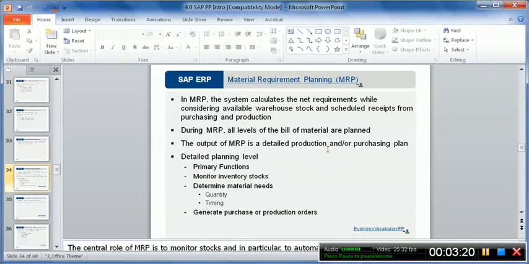When MRP is done, or even when MPS is done, the result is either production orders or purchase orders, and the combination of the two is known as planned orders. So what is the output? The output of MPS is how much to produce and when to produce. This is a planned order. Similarly, the output of MRP is how much to purchase, if it is raw material, and when to purchase. If it is a semi-finished good, then how much to produce and when to produce.